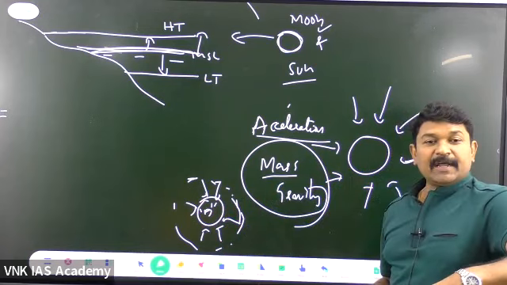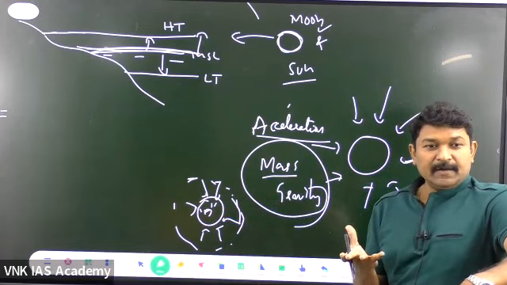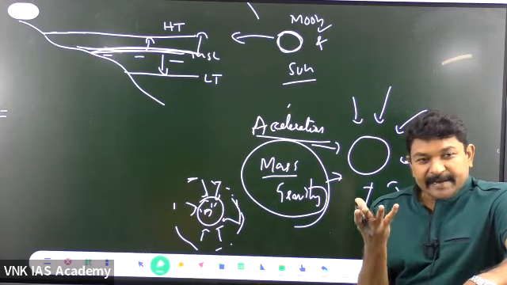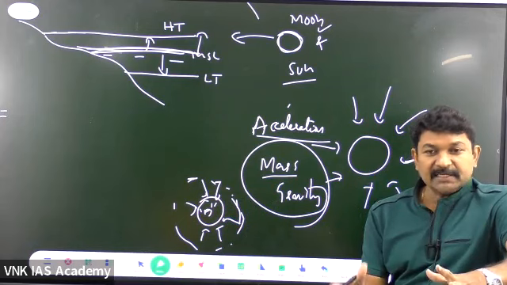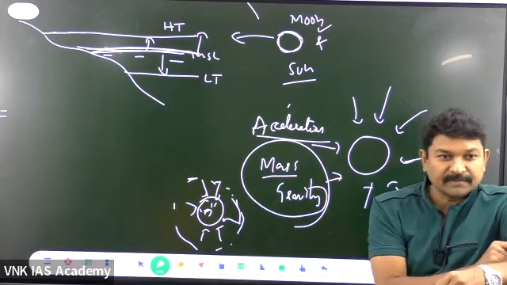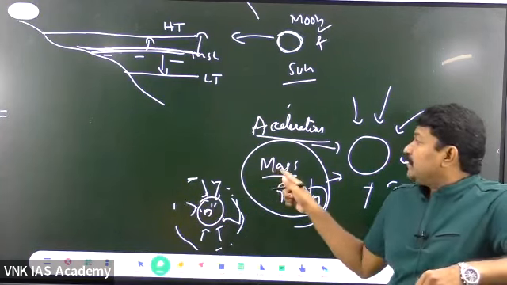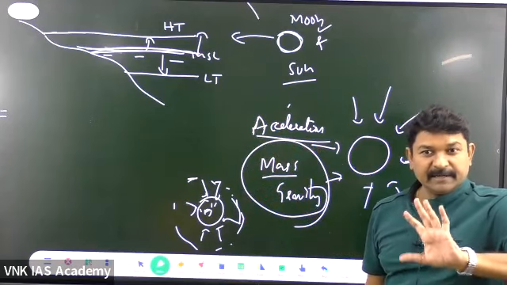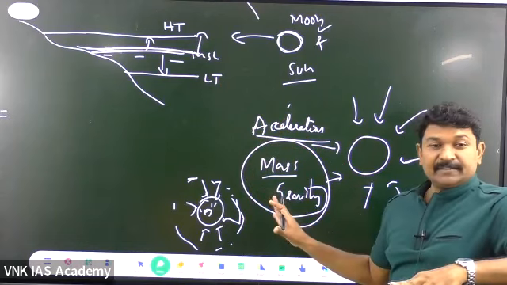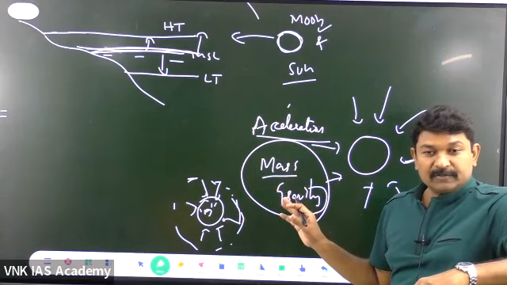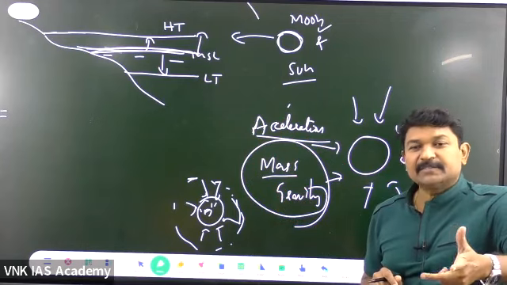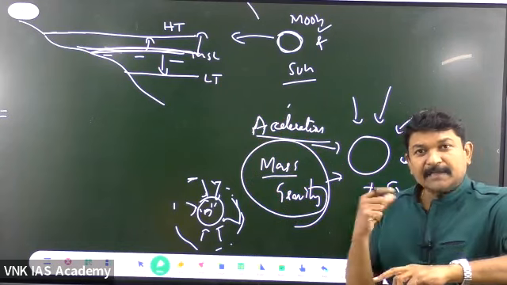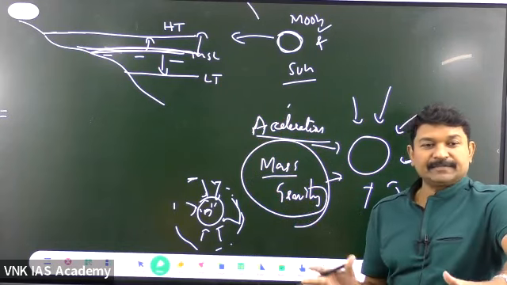There is another type of gravity. Whichever celestial body is having mass is having the gravitational force. And that gravity is the one which is acting over the water on the surface. Is it clear? This is the difference between the two gravitational forces. Both the names are gravitational force only. Both are gravitational force, but the action of these forces is different.